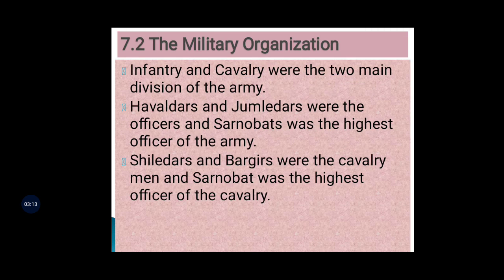Next point, the military organization. There were two main divisions of the army of Shivaji Maharaj, infantry and cavalry. In the infantry, there were officers such as the Havaldar, Jumledar, etc. The chief of the infantry was called Sarnobat. He was the highest officer in the infantry.